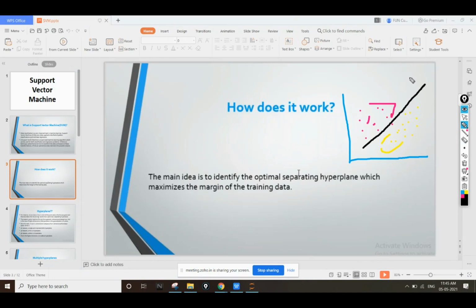I can draw a line like this, or like this, or like this. I can draw three different lines. So according to you, which one do you think is the best line? The line A, the line B, or the line C? Please provide the answer in the chat.